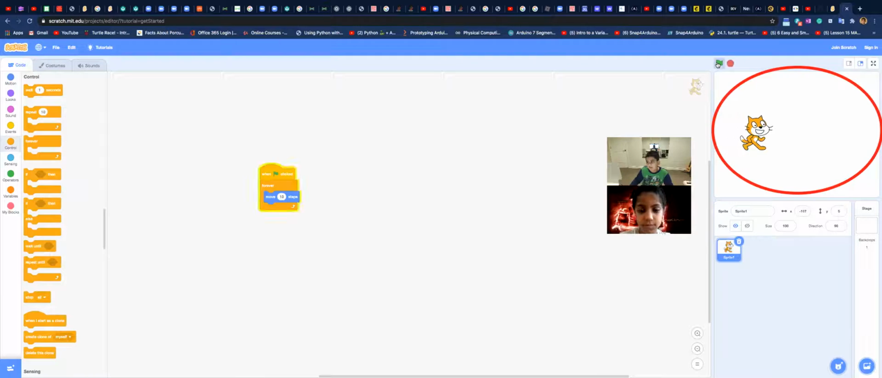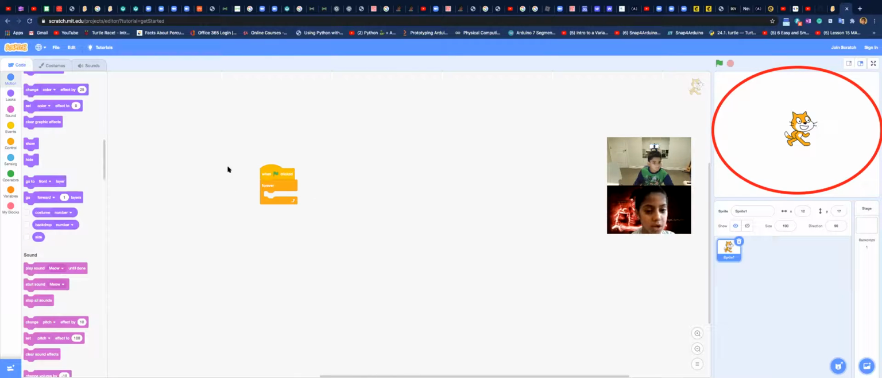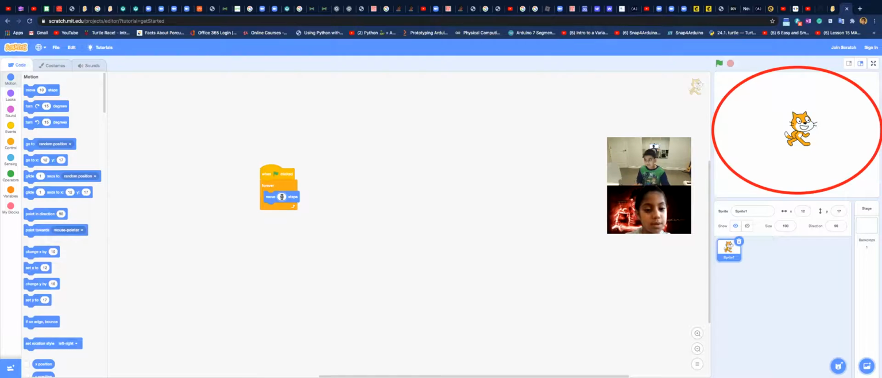So when we play it, it'll just keep moving. And with the move 10 steps block, you can change it. You can experiment and change how many steps you want to move. If you wanted to move 10 steps backward, you can just type 10 in the move 10 steps block, and before that, write a negative. So it's going to move negative 10 steps, which means it's going to move backward 10 steps.